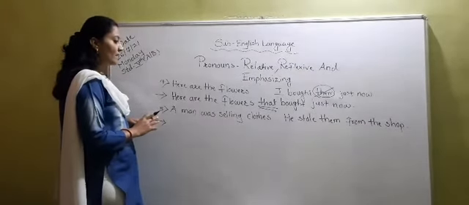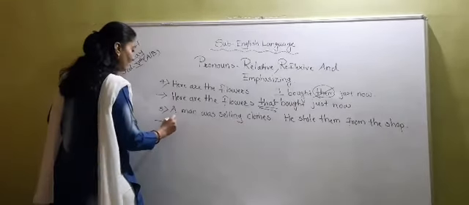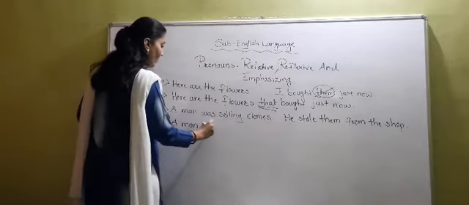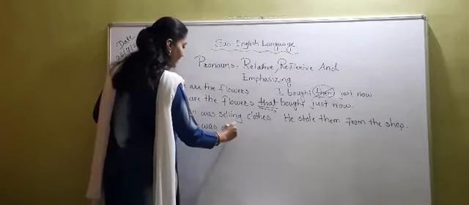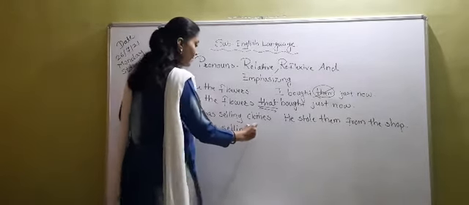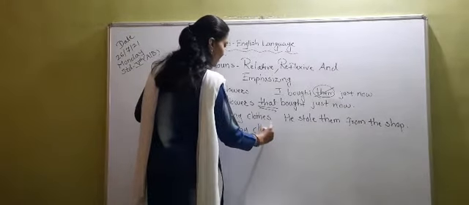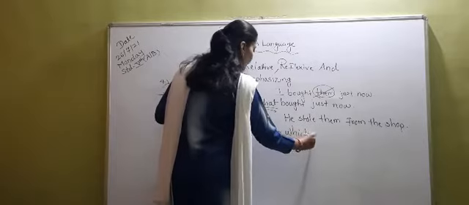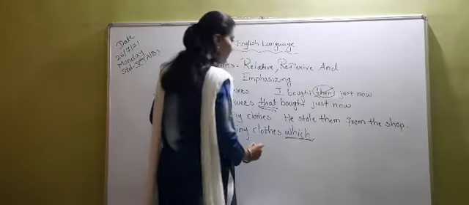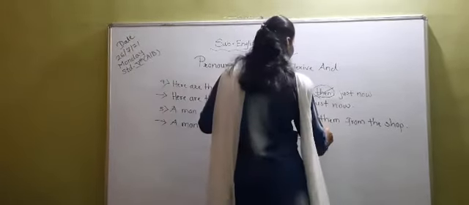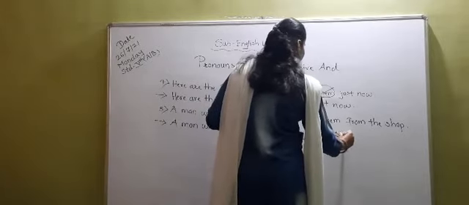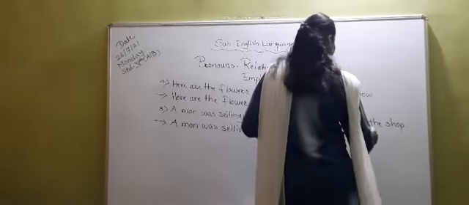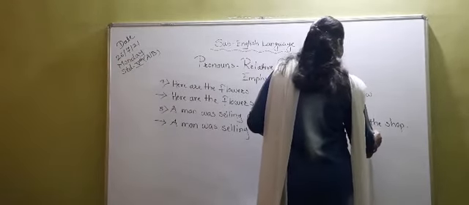A man was selling clothes which he stole from the shop.